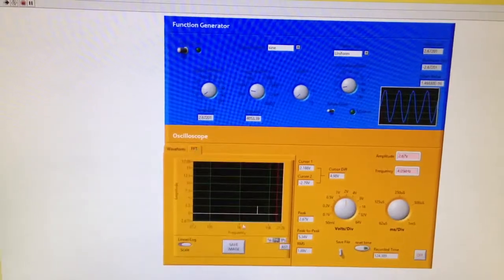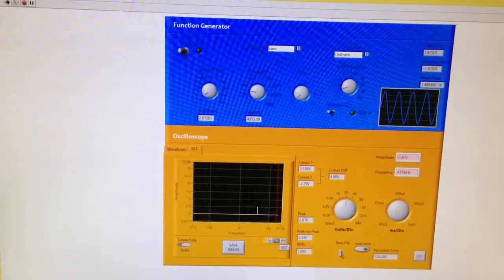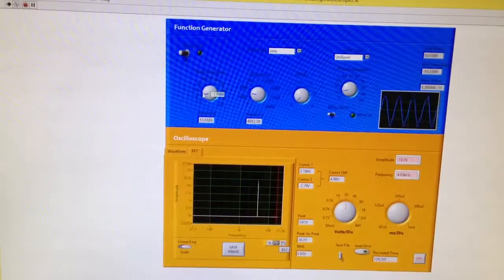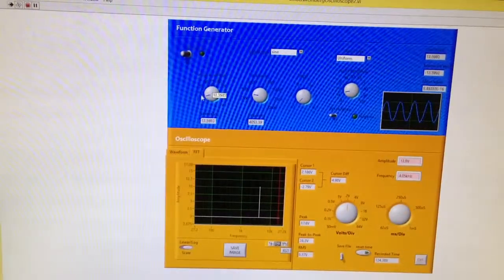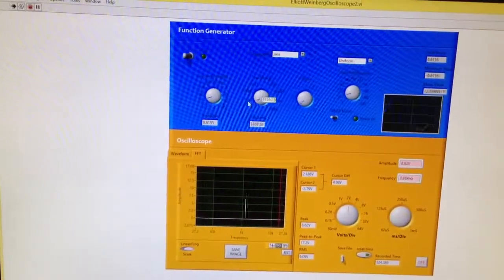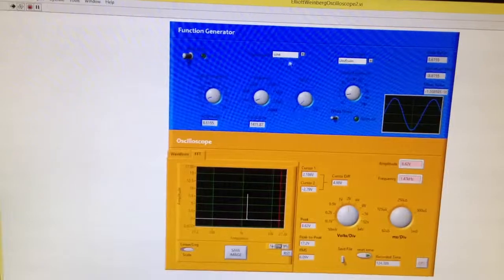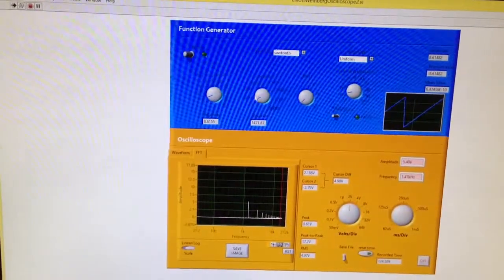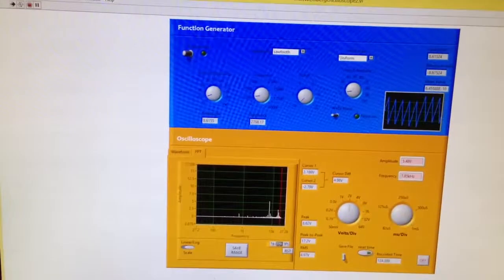And on the FFT, you can also save the image there. There's nothing quite visible, but it will give you a spectrum analysis right here. So save this image.